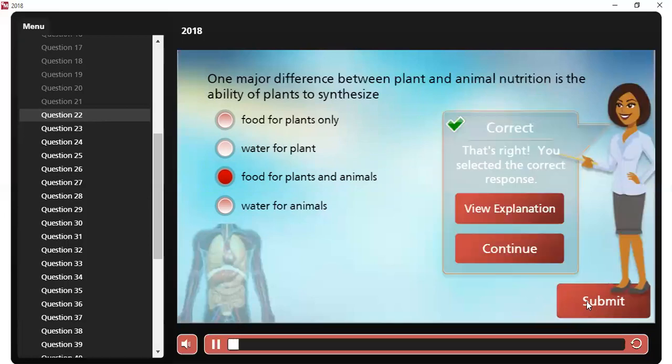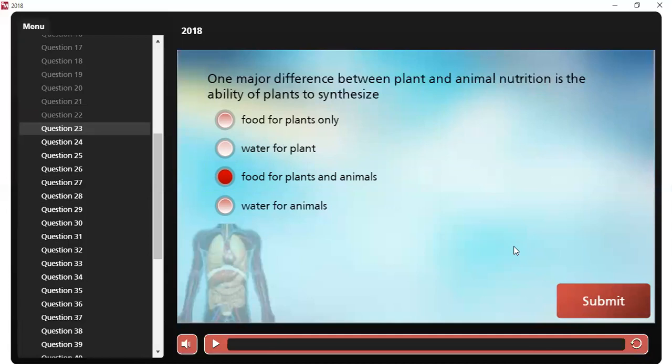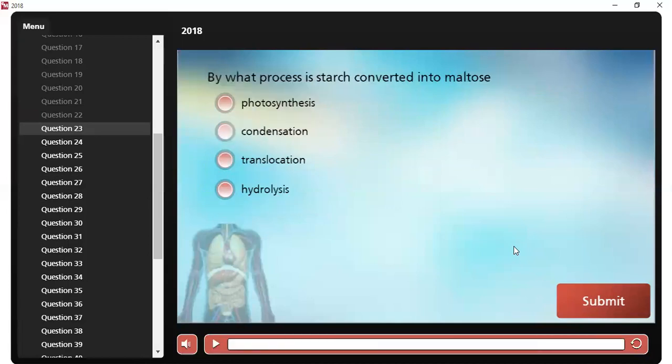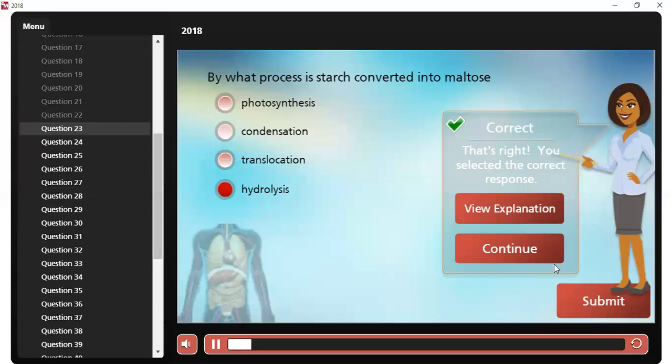Okay, question number 23. By what process is starch converted into maltose? The answer is hydrolysis. Why is it hydrolysis among all the options? Because hydrolysis of starch yields maltose and other products. So question number 24 coming up.